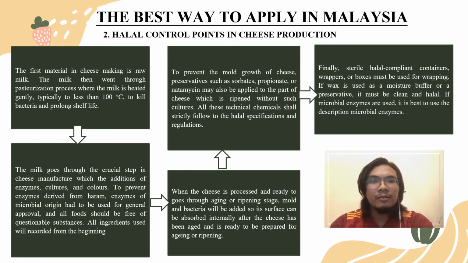To prevent any mold growth on cheese, preservatives such as sorbates, propionate, and natamycin will be applied to the part of the cheese which is ripened without such cultures. All these technical chemicals shall strictly follow the Islamic regulation and specification, and after that the cheese will be produced. And finally, for the last step, which is the